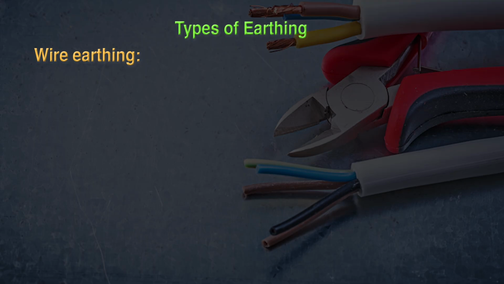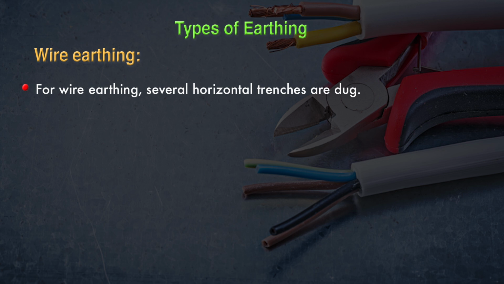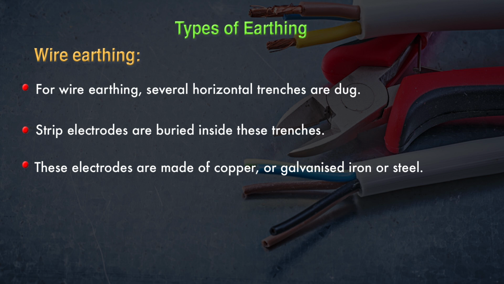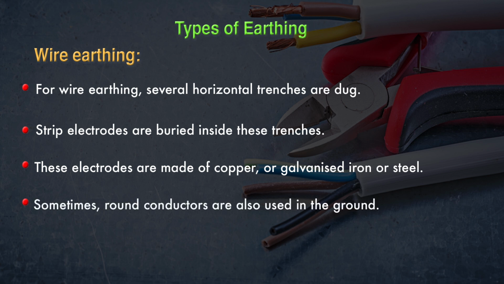The next earthing that we are going to discuss is called wire earthing. For wire earthing, several horizontal trenches are dug. Under wire earthing, strip electrodes are buried inside the trenches. These electrodes are made of copper or galvanized iron, or you can say steel. Sometimes round conductors are also used in wire earthing.